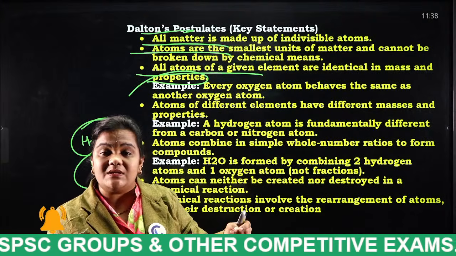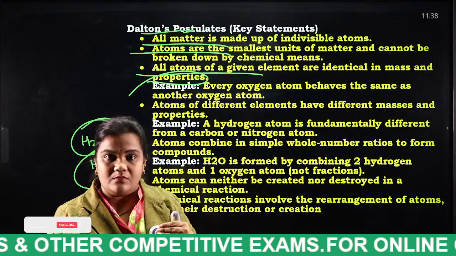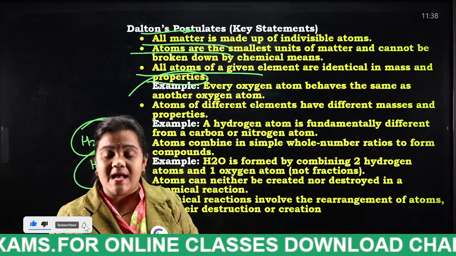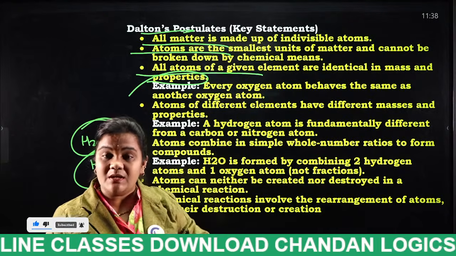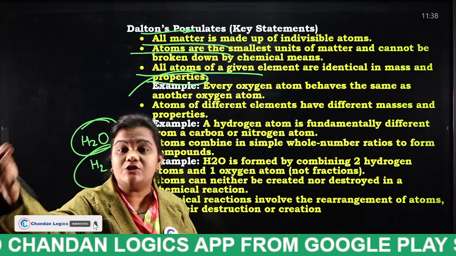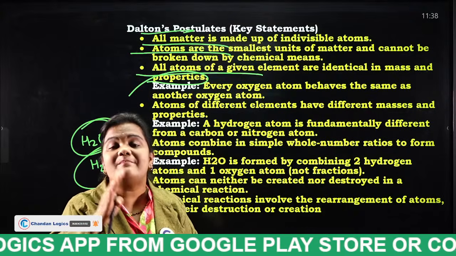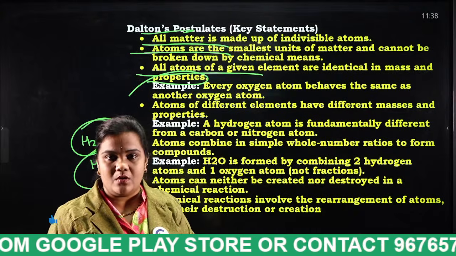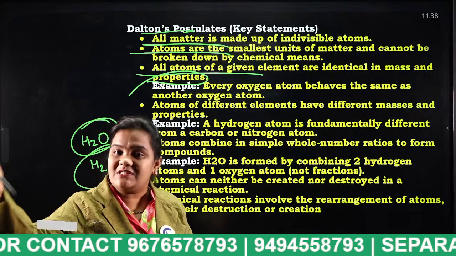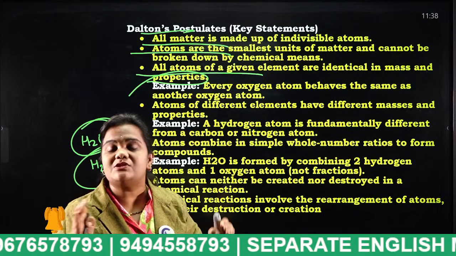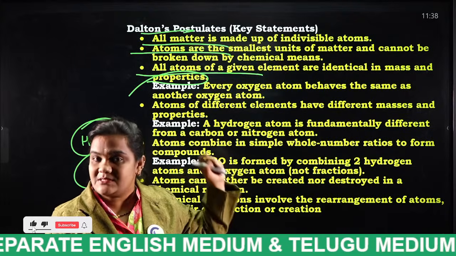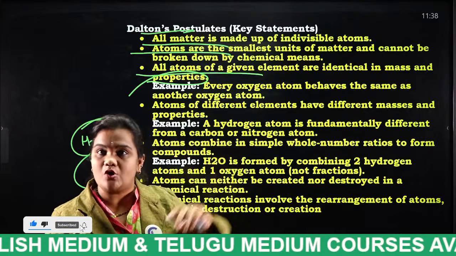The atoms which I am inhaling and the atoms present in the oxygen which you are inhaling have the same mass and properties. The oxygen present in this room and the oxygen present in your room have the same mass and properties. That is the third postulate of Dalton's atomic theory.